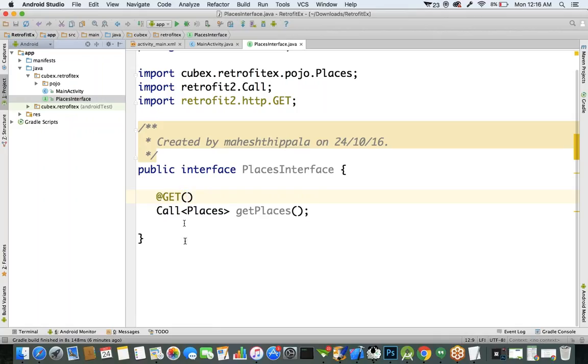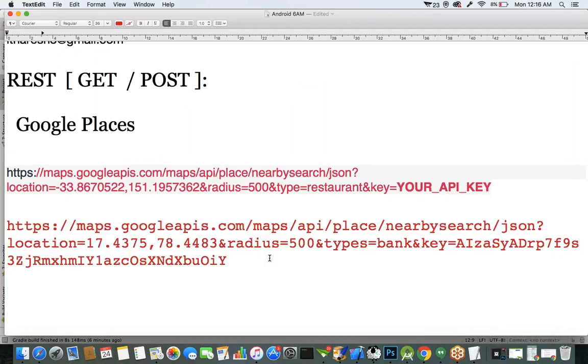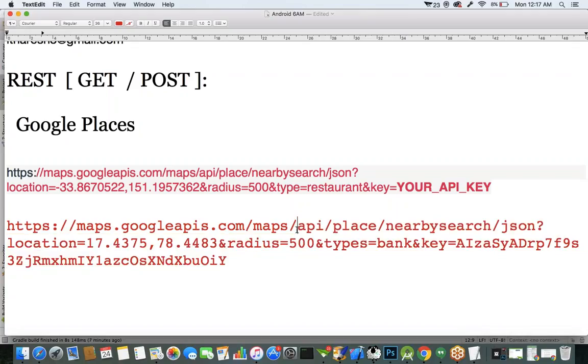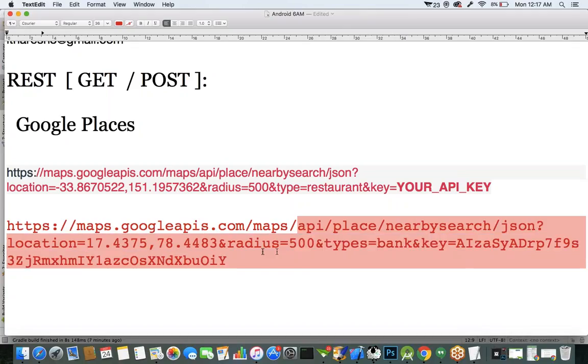But we should not specify the entire URL. For example, this is our web service URL, right? This URL we want to call. Now let's specify up to this maps part, after this API, because you cannot specify the entire URL in the GET request: half of the URL you have to specify programmatically while creating the retrofit object. That's why we are moving on to the parameters part after this API.